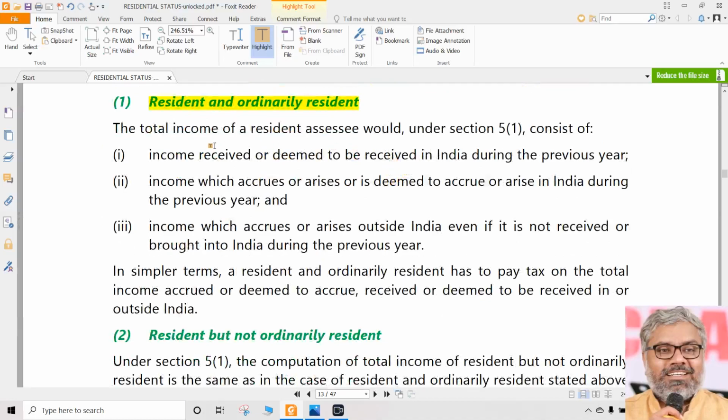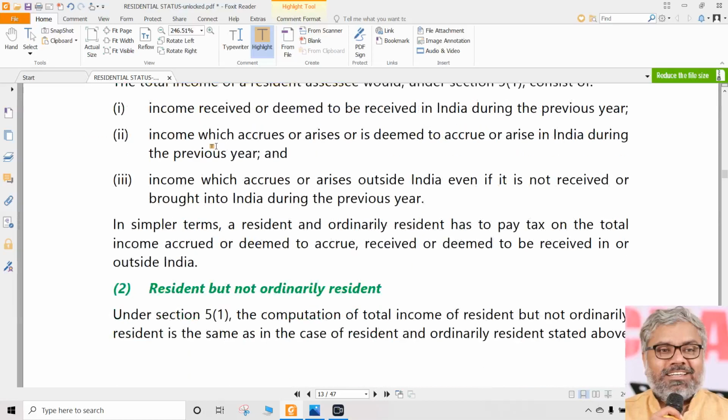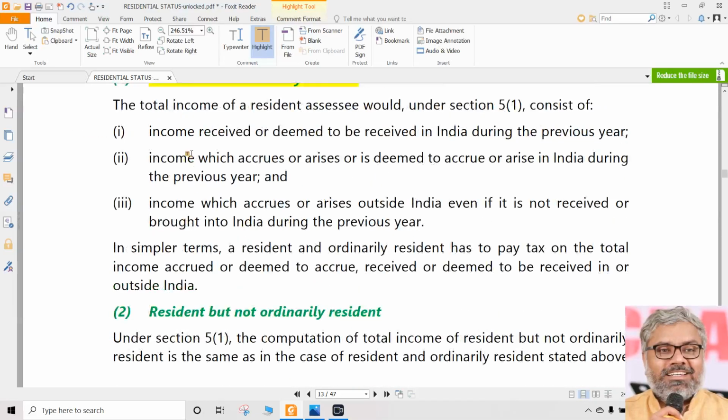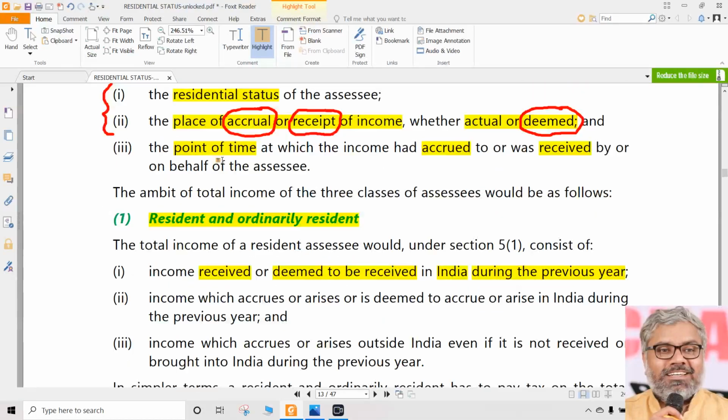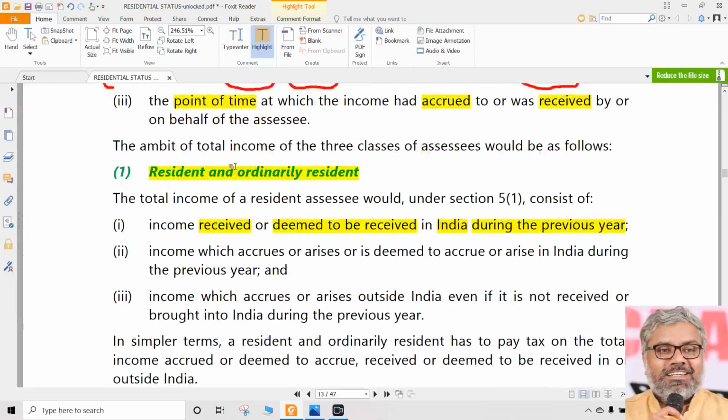Section 5 tells that the total income of an ROR will include the following. What are those things? Very clear. Income which is received or deemed to be received. Where? In India. When? During the previous year. So if you observe, all the 3 points are covered in this. What is the residential status here?